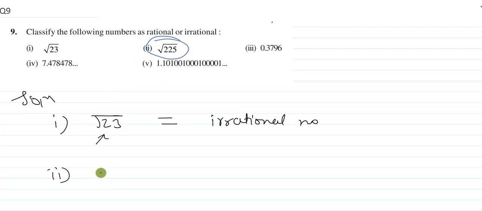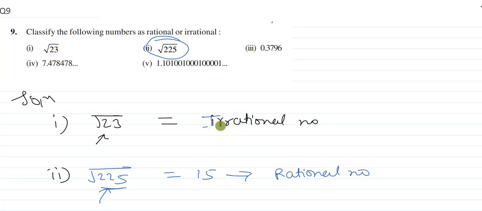Here, the second one is root 225. As we know, root 225 is the square of 15. So directly I can write 15. And we know that 15 is a rational number. So it will be a rational number. Getting it? Now the third one.